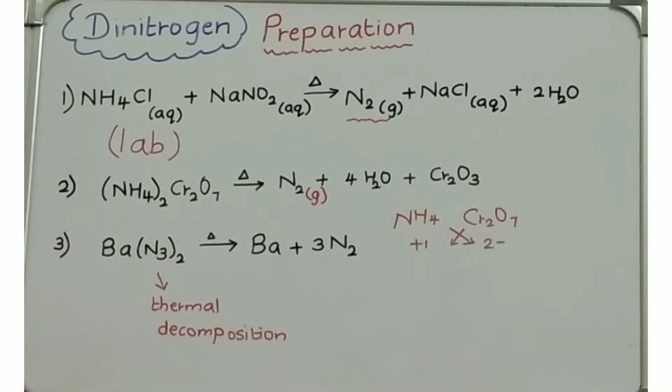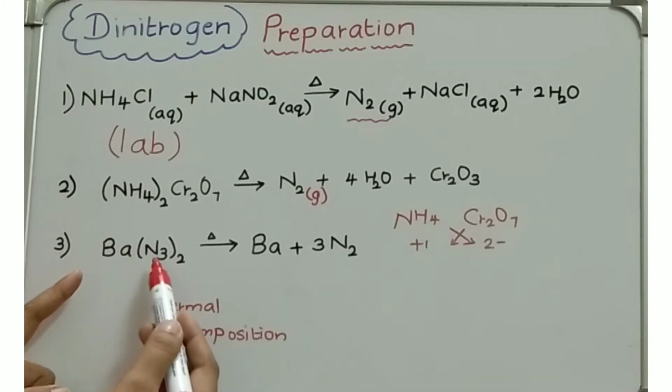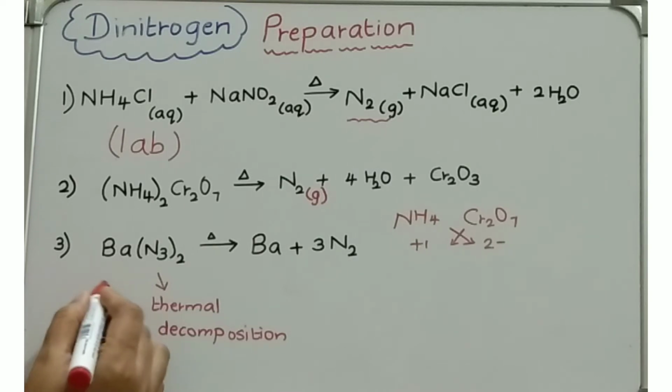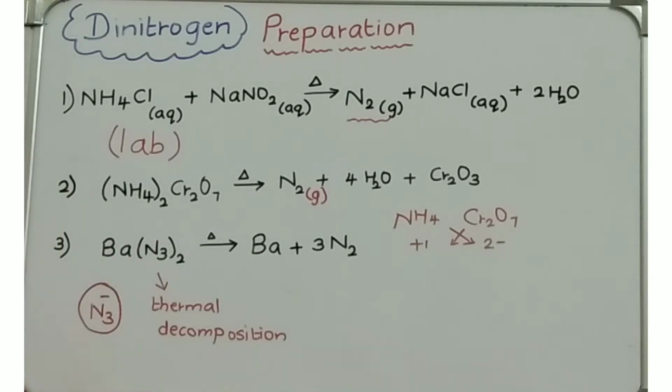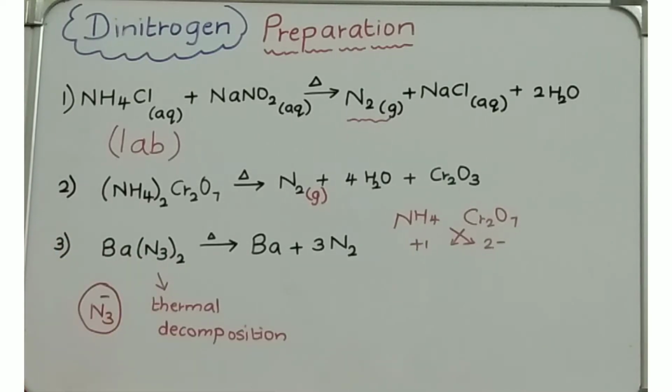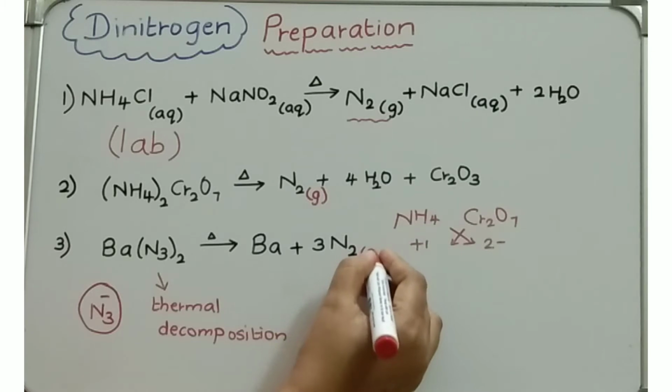See the next preparation, barium azide, correct? N3 minus we have seen in the previous video. If you see barium azide, instead of barium you can also take sodium, correct? Sodium azide or barium azide, on thermal decomposition, decompose means splitting of the elements, it gives barium plus 3N2, nitrogen gas is produced.